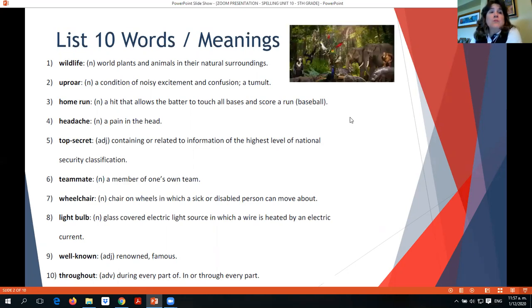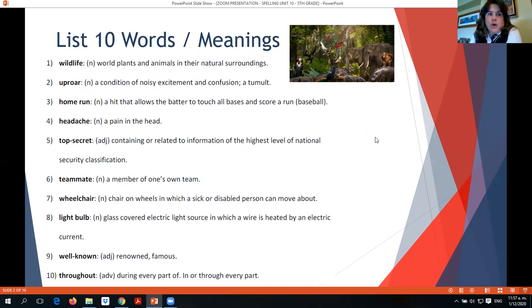Wildlife is wild plants and animals in their natural environment or surroundings. Like the picture we see here, there are a lot of wild animals, wildlife, because we have animals and plants in their natural environment, okay?